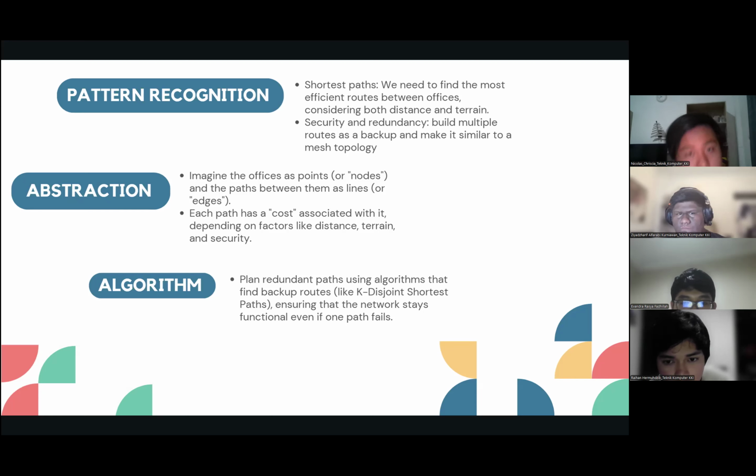And finally, algorithm design. Use a shortest path algorithm, like Dijkstra, to find the most efficient route between the presidential office and the ministerial offices. Factor in distance, terrain, and security. Plan redundant paths using an algorithm to find backup routes, like k-disjoint shortest paths, ensuring that the network stays functional even if one path fails.